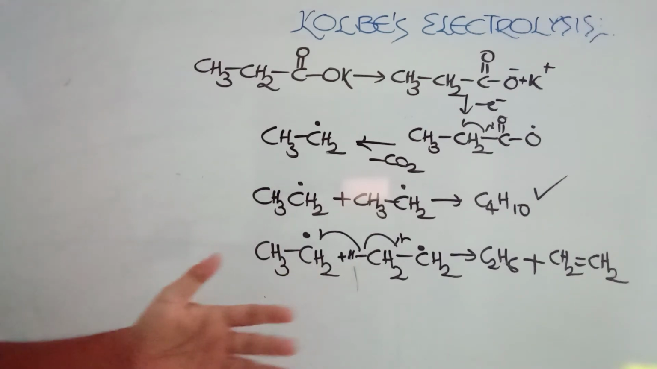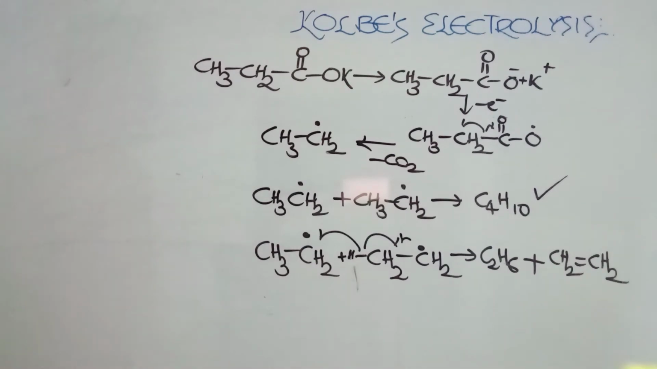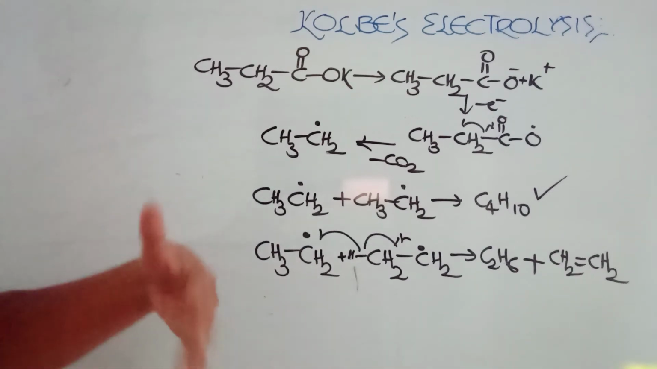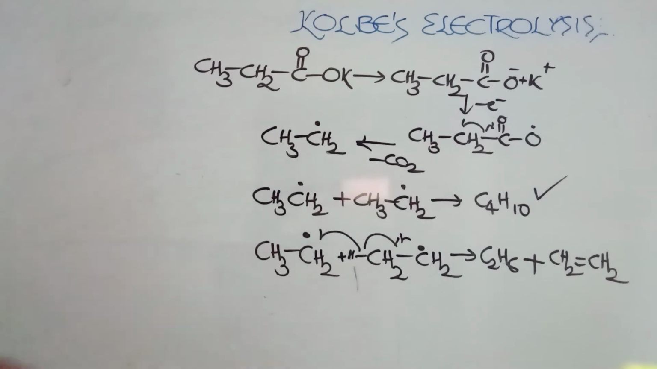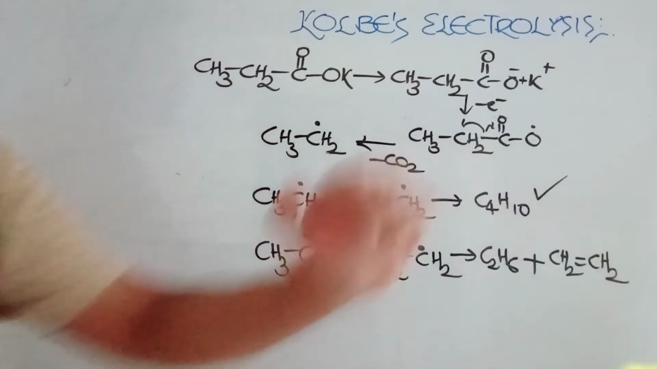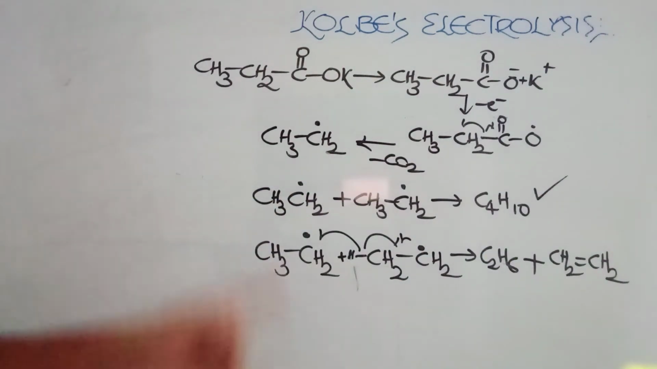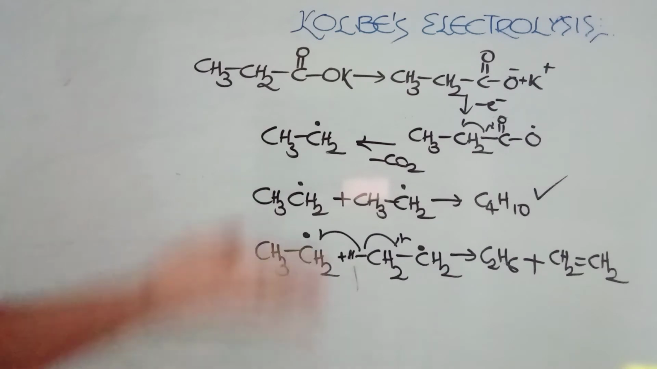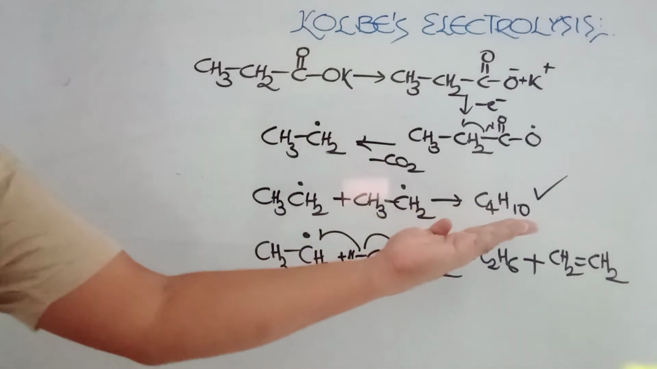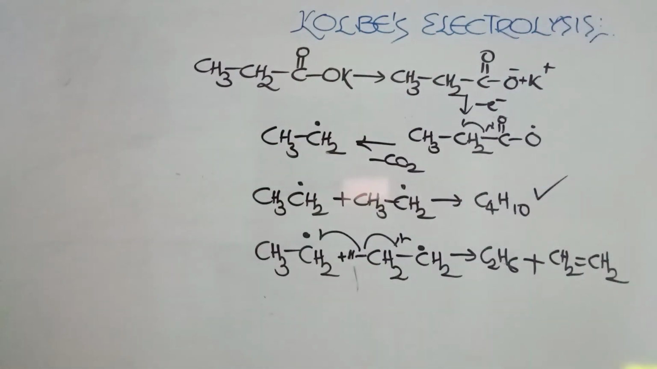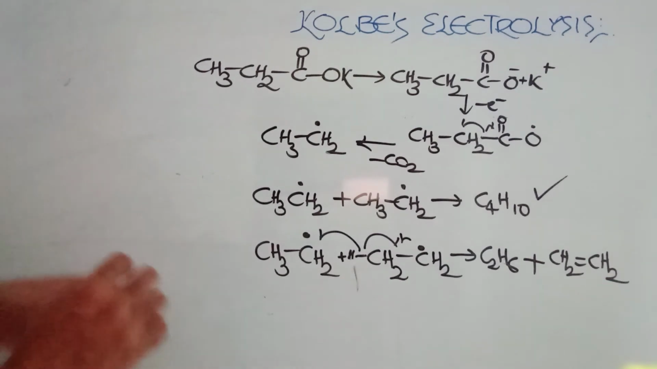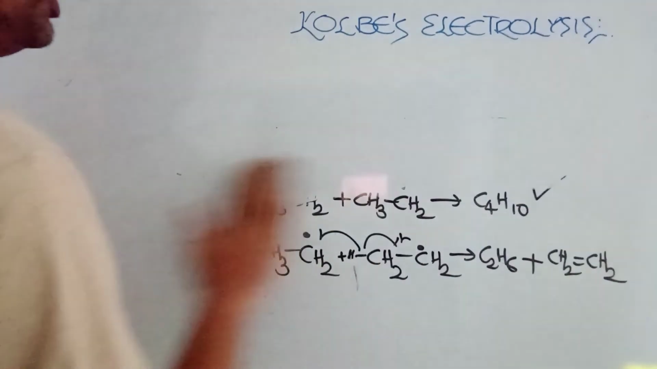Now, one proof that the reaction follows the free radical mechanism. To say that the reaction is following the free radical mechanism, we should have some proof, and these are the proofs. Now, the formation of ethane and the formation of ethylene clearly indicates that the reaction follows the free radical mechanism. Unexpected products: we are expecting butane, but along with the butane you can get these two. And interestingly, I will tell you one more reaction.